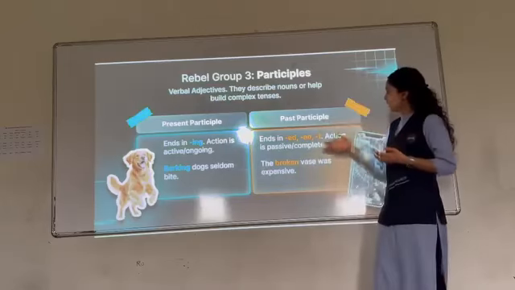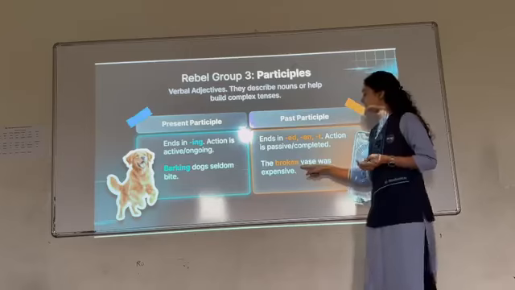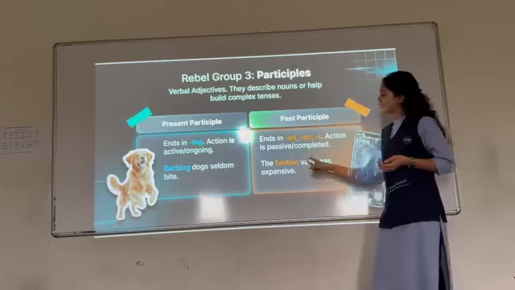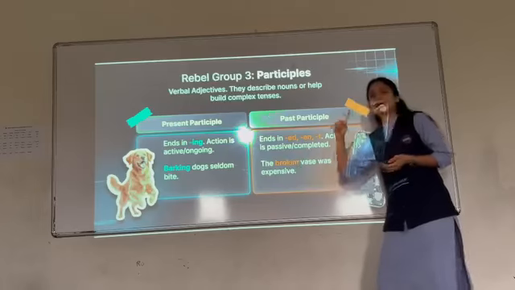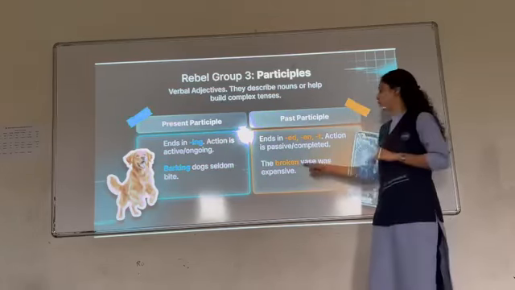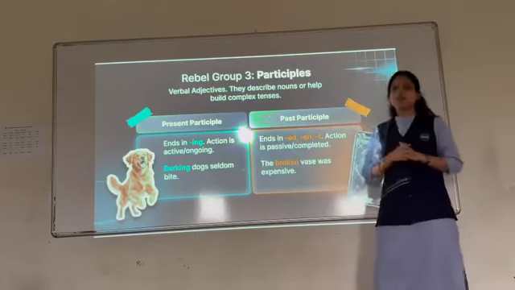And you can see this past participle. The broken vase was expensive. Here you can see vase is there, but how is it? It is broken. It means the vase is being described with this verb, and we already know the word that describes a noun is always the adjective. So it is acting as an adjective over here.